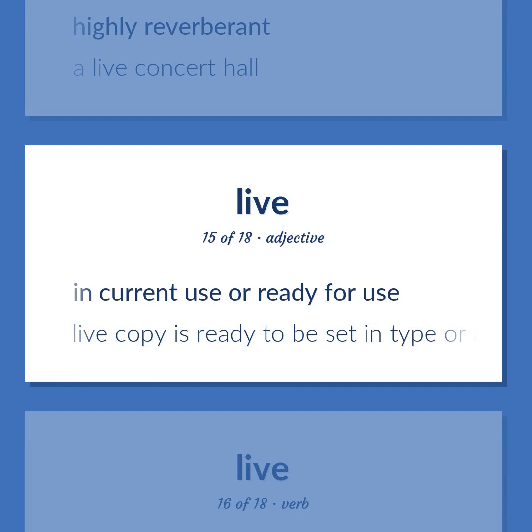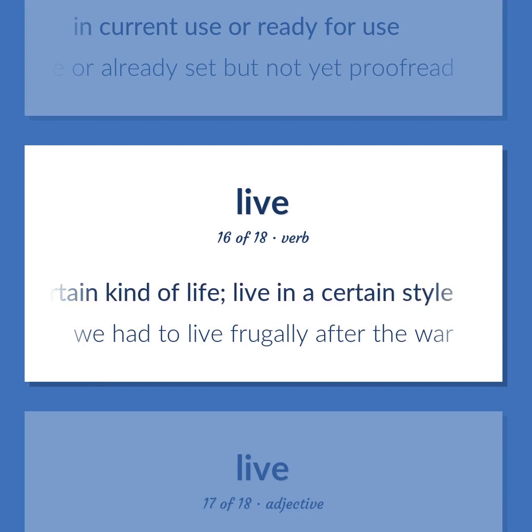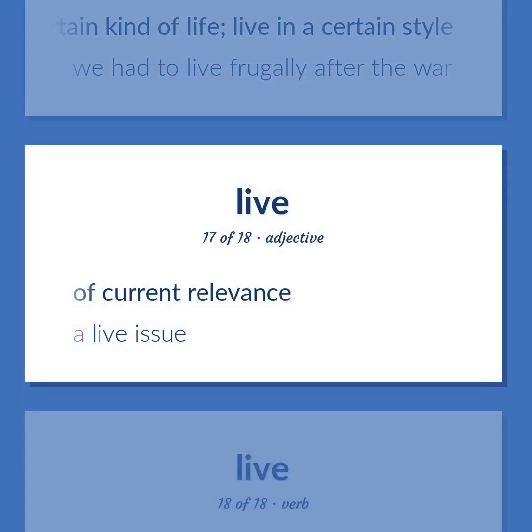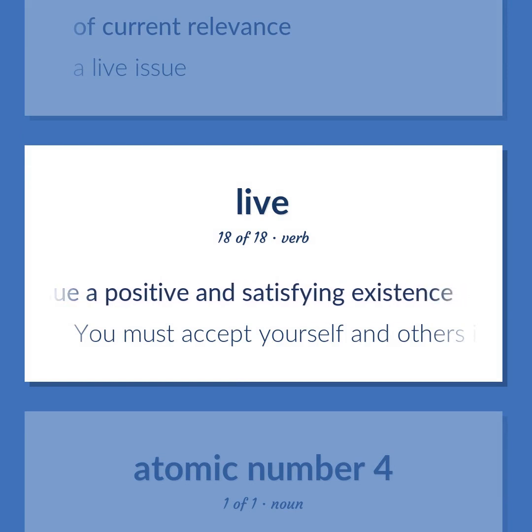In current use or ready for use. Live copy is ready to be set in type or already set but not yet proofread. Lead a certain kind of life. Live in a certain style. We had to live frugally after the war. Of current relevance. A live issue. Pursue a positive and satisfying existence. You must accept yourself and others if you really want to live.